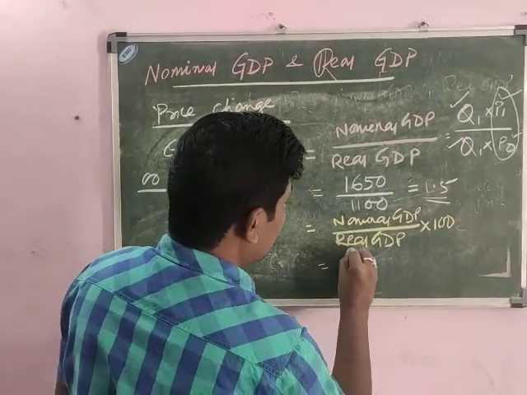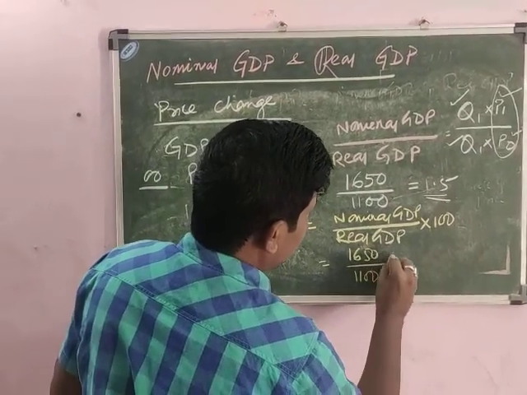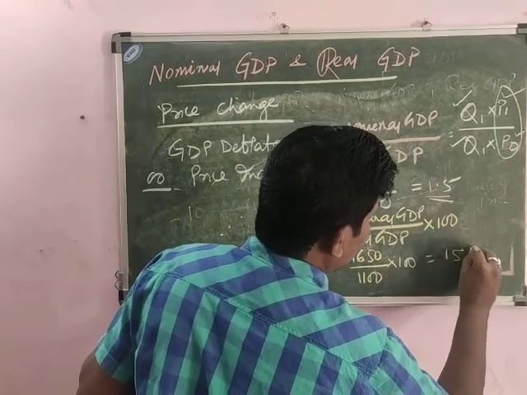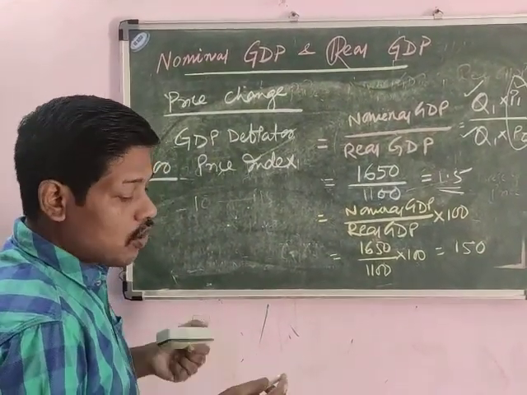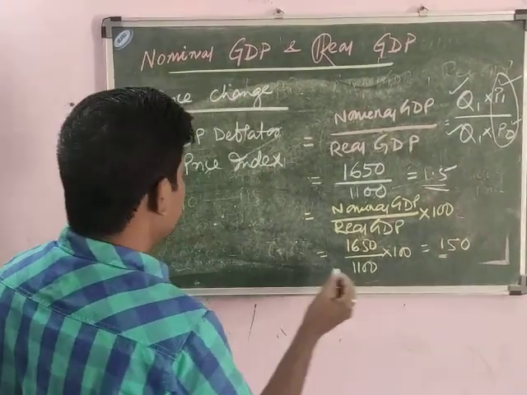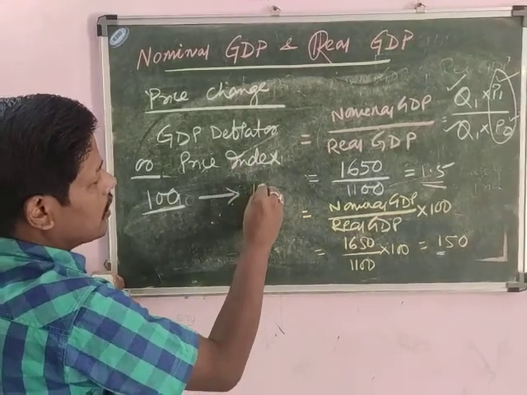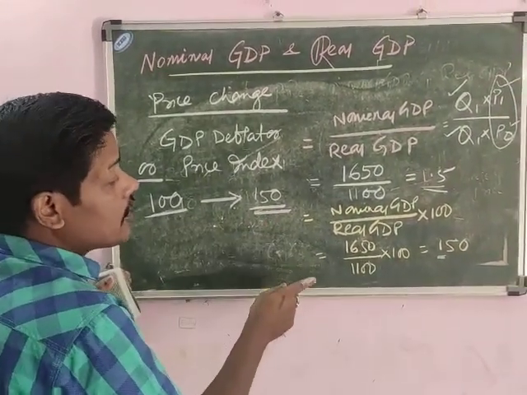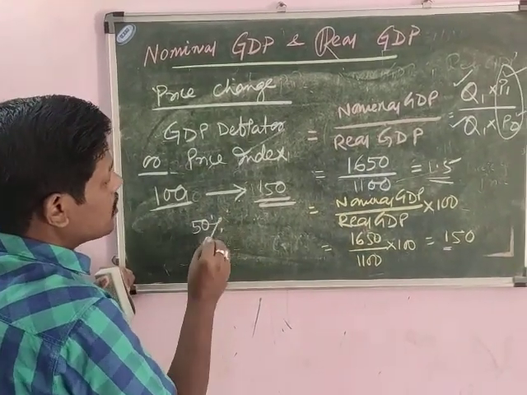So that will be your 1650 divided by 1100 into 100, that will equal to 150. 150 means that, as you know, the base year index is 100 and the current year index is 150. So how much the price change? So in current year the price has been changed or increased 50%.